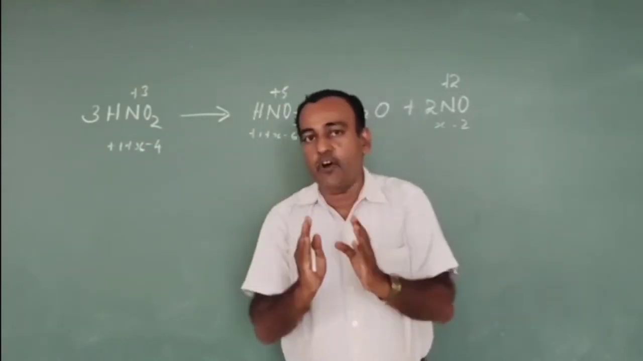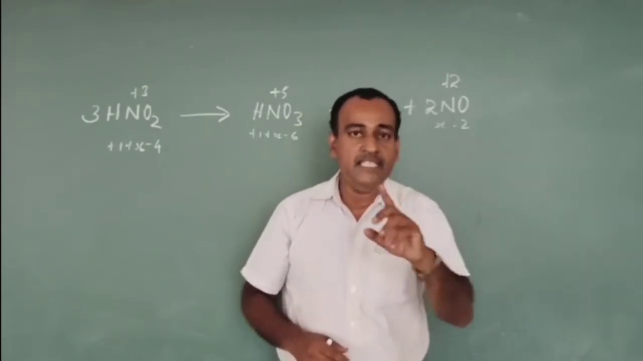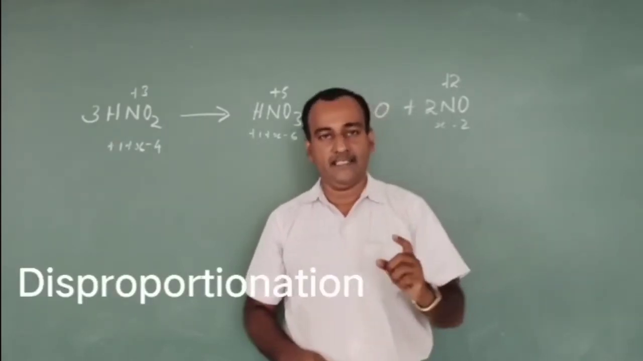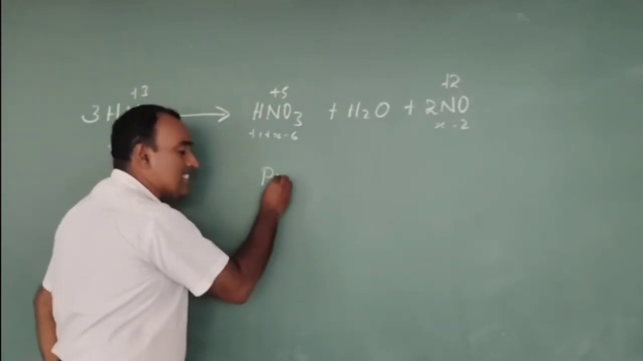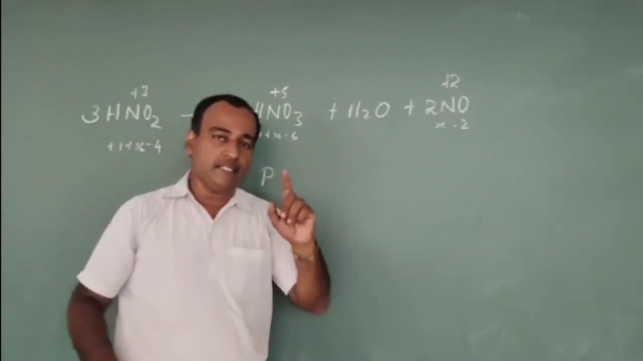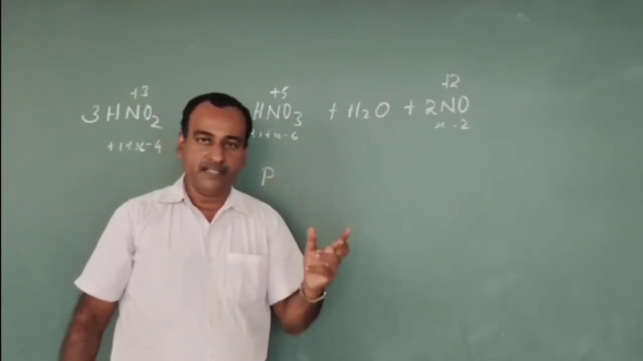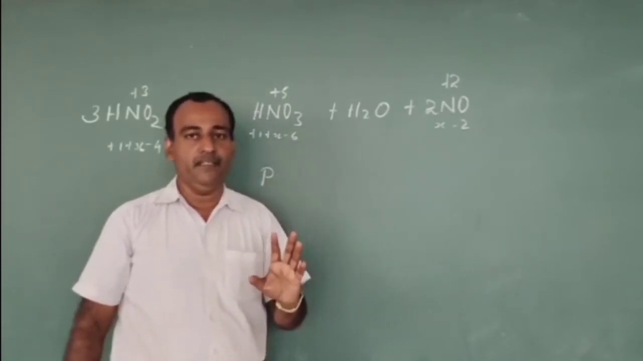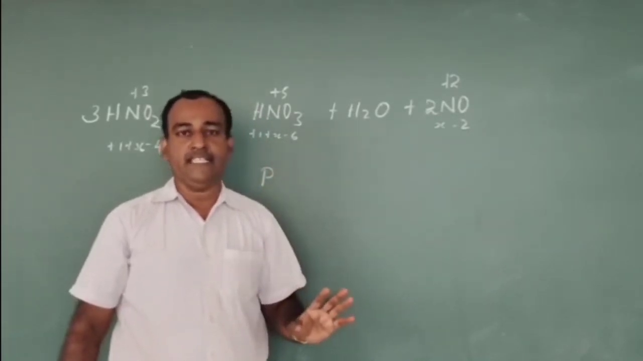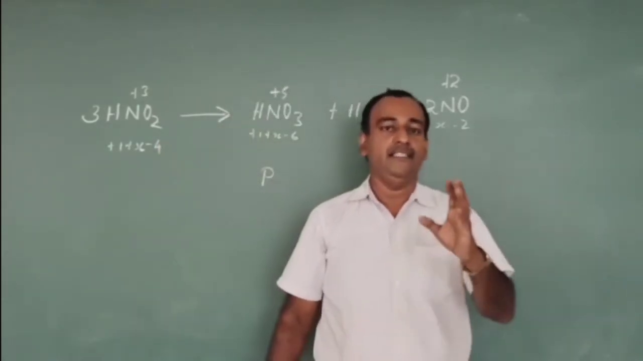That is why we studied that the intermediate oxidation state of nitrogen undergoes disproportionation reaction. Similarly, the intermediate oxidation state of phosphorus also undergoes disproportionation reaction. But arsenic, antimony, bismuth, these elements in +3 oxidation state do not undergo disproportionation reaction.